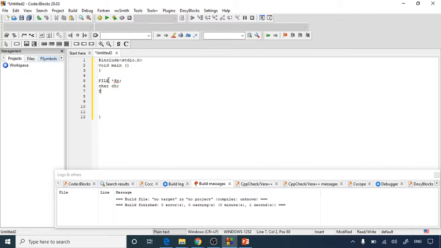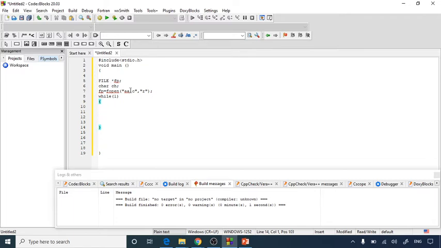Now I'm using fp, that is my current temporary file in my program, and I'll ask to open the file with fopen in brackets. I'm going to open the file which I would like to, so I'll write AA with the .c extension, and then comma, and again in inverted commas you have to write the mode. I'm using r mode, that is only read mode.